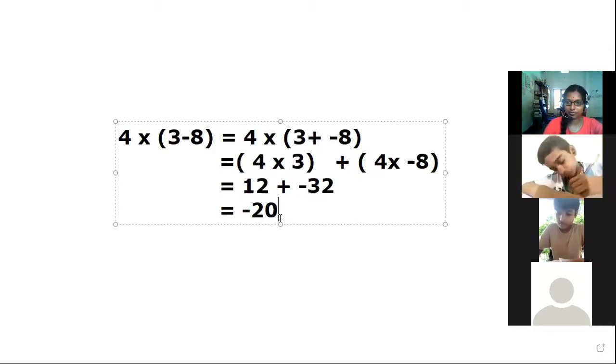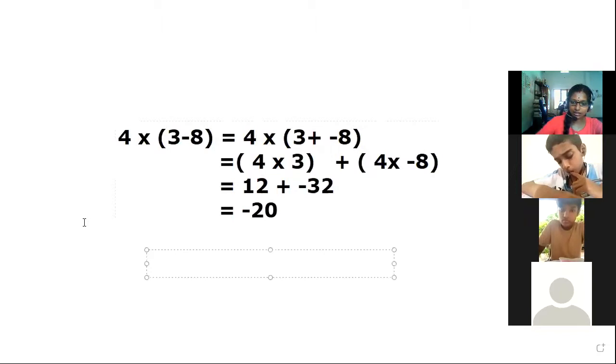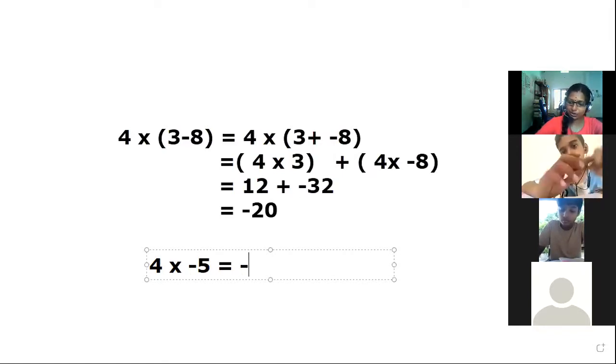We get the answer as 4 into minus 5 is equal to minus 20. Here we get both answers as minus 20 itself. Then here what we have done, 4 into 3 minus 8, is calculated.